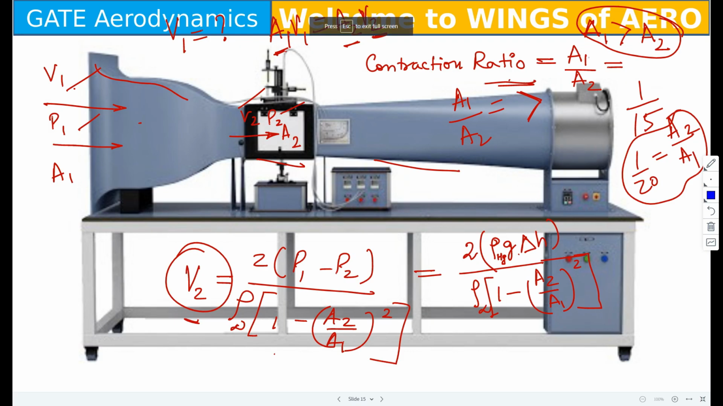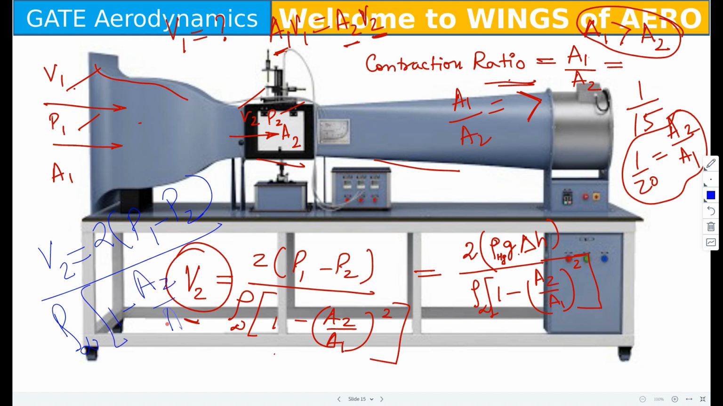So here we have done this very important formula, that is V2 equals the square root of twice of (P1 minus P2) by rho infinity, into 1 minus (A2 by A1) whole square, close the bracket. Now this is for V2. In a similar way we can write V1. So V1 also we have done.